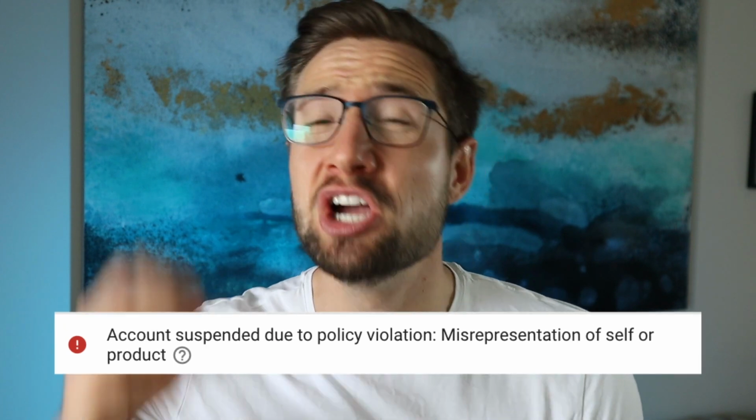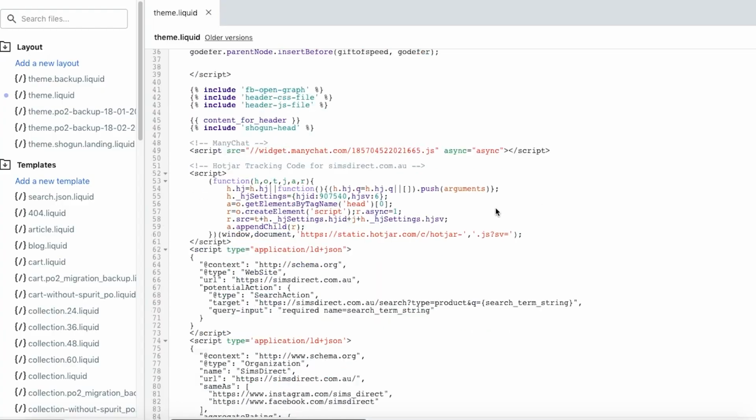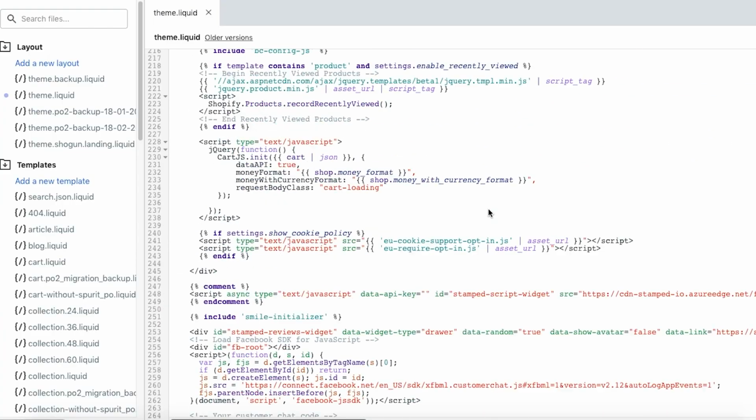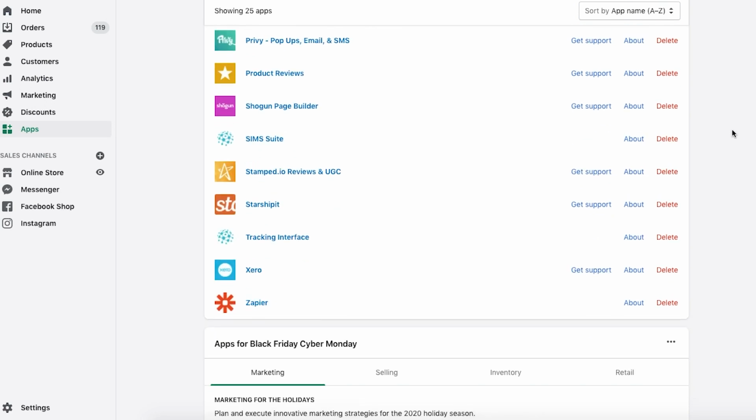Do you have a Google Merchant Center account suspension due to misrepresentation of self or product? There can be many reasons for this suspension, but one common reason is because you have a bad app or plugin or piece of code on your website. Seriously, this is actually quite common. Make sure that you go through any app, code, or plugin that you've installed on your website.